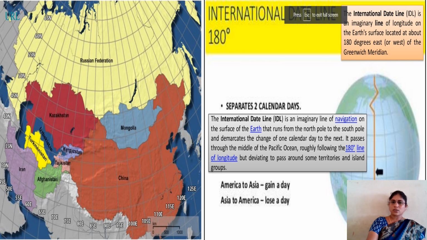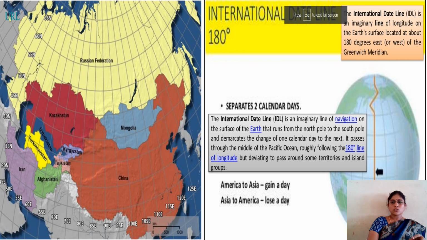The International Date Line is an imaginary line of navigation on the surface of the Earth, and it demarcates the change of one calendar day to the next. It passes through the middle of the Pacific Ocean, roughly following the 180 degrees line of longitude, but deviating to pass around some territories and